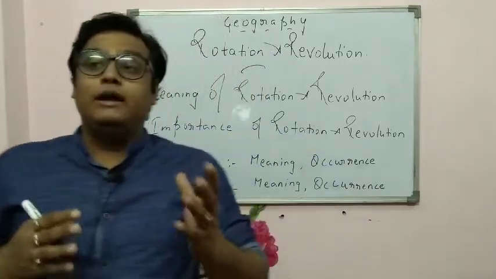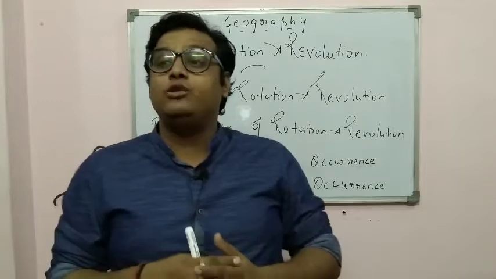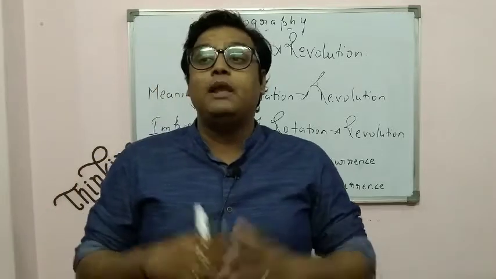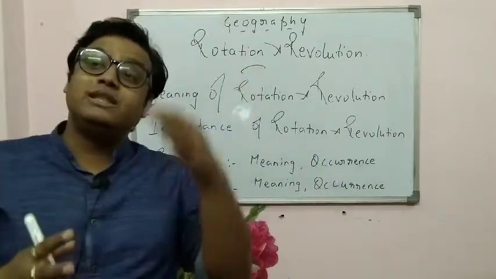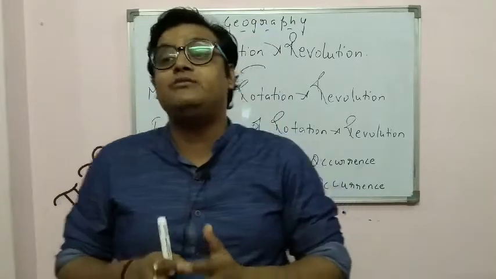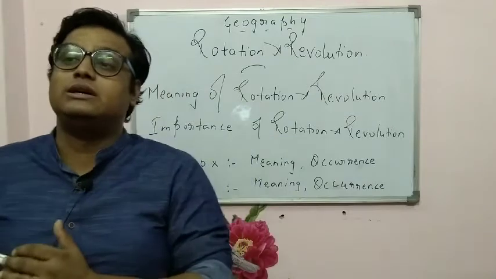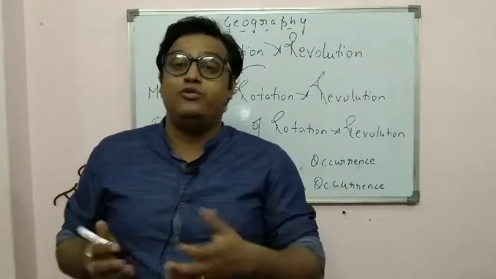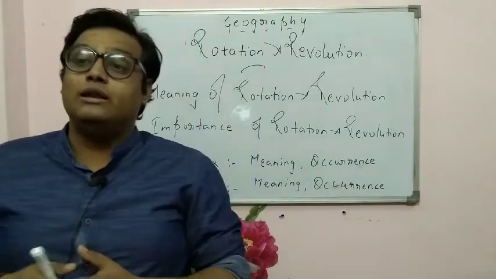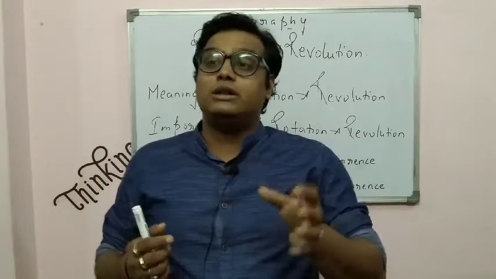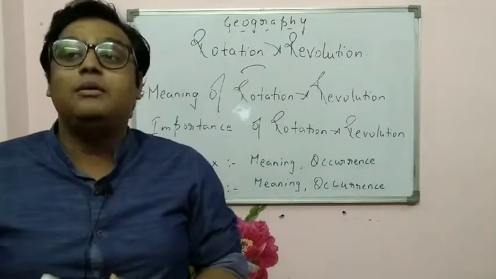So, I hope that the previous chapter of latitudes and longitudes you have studied well. You know that latitudes and longitudes were imaginary lines. Imaginary lines means these lines do not have exact positions on the Earth. It is basically assumed. We have made it for our convenience. It is not present on the Earth in a physical manner.